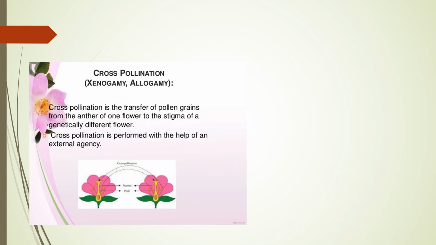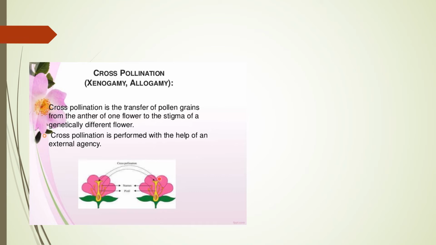So another type of pollination is known as cross pollination, or we call it xenogamy or allogamy. In simple words, cross pollination means the transfer of pollen grains from the anther of one flower to the stigma of a genetically different flower. Means the plants are different. On the different flowers, they are performing this type of pollination. So this type of pollination is actually known as xenogamy.